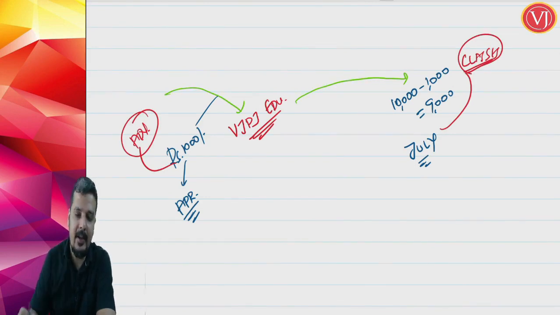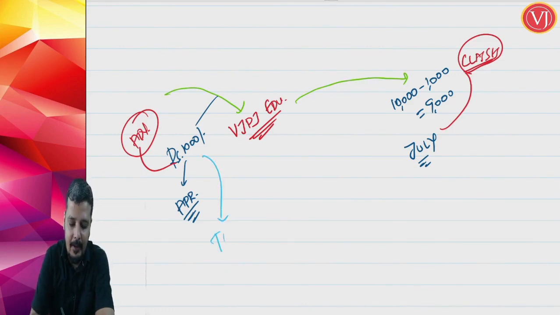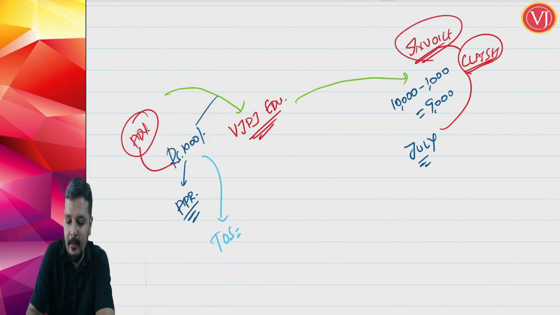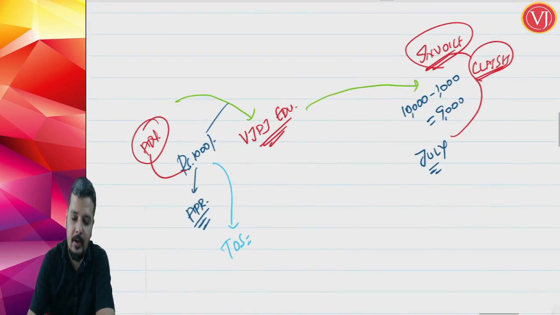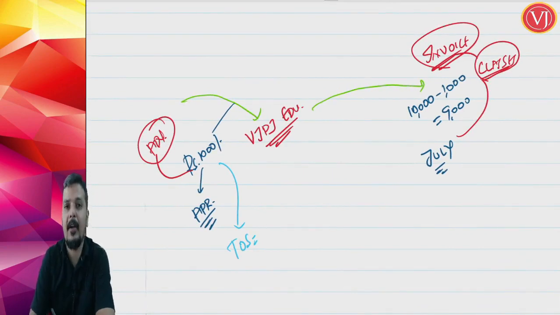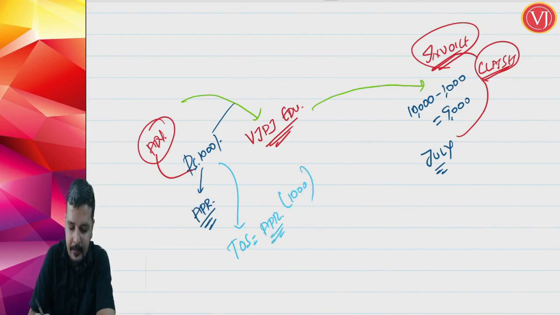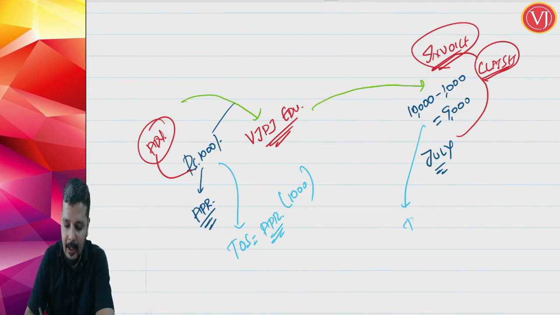Now here also it is an advance up to 1000 rupees, but here the time of supply will be different. Assume that the invoice is raised only when the classes are conducted, only in the month of July. Now the time of supply for the 1000 rupees will be the date of receipt of advance payment. So the time of supply will be April month for this 1000 rupees. And assuming that after I raise the invoice in July, you pay the balance 9000, the time of supply for the balance 9000 will be July month.